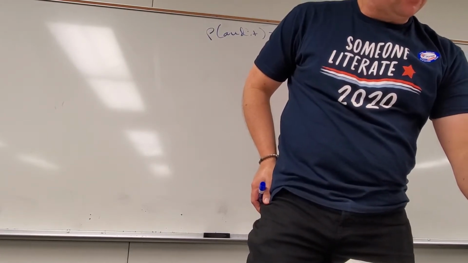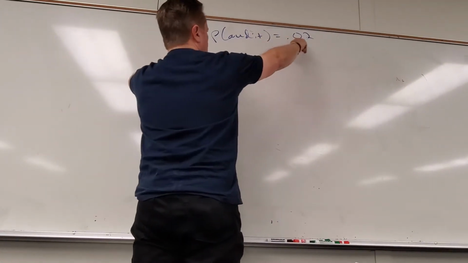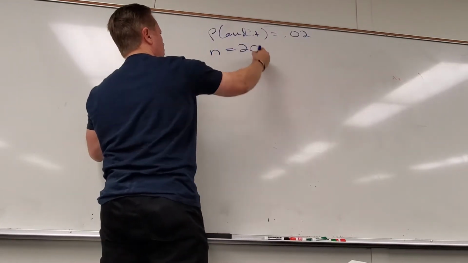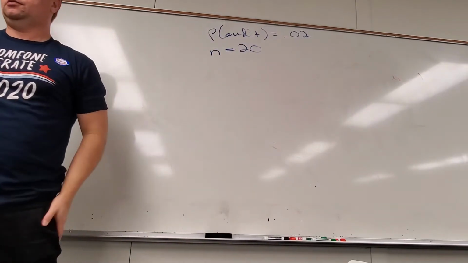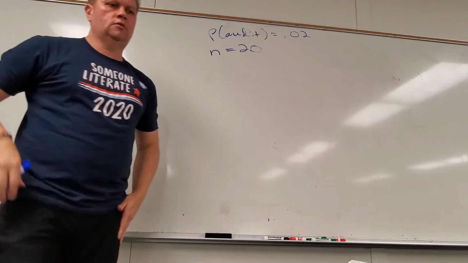Assume each year is independent. So the probability of an audit in any given year is 2%, and they gave me a 20-year period, so N is 20. You guys with me?